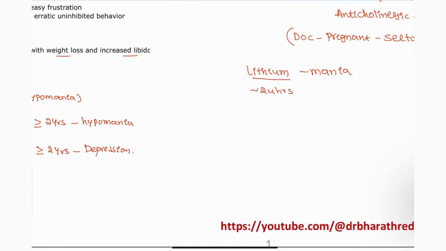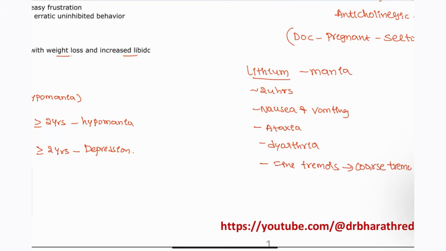This is known as acute toxicity. What are those? First, the patient will have nausea and vomiting, which is commonly seen, and along with that the patient will have ataxia. Next, dysarthria will be seen. First it is associated with fine tremors, but over time, if toxicity is seen, that is going to cause coarse tremors, and also nephrogenic diabetes insipidus will be seen in this patient.